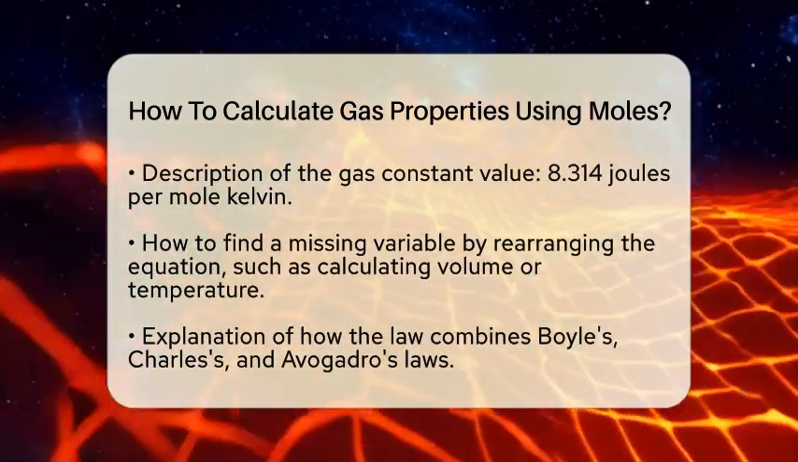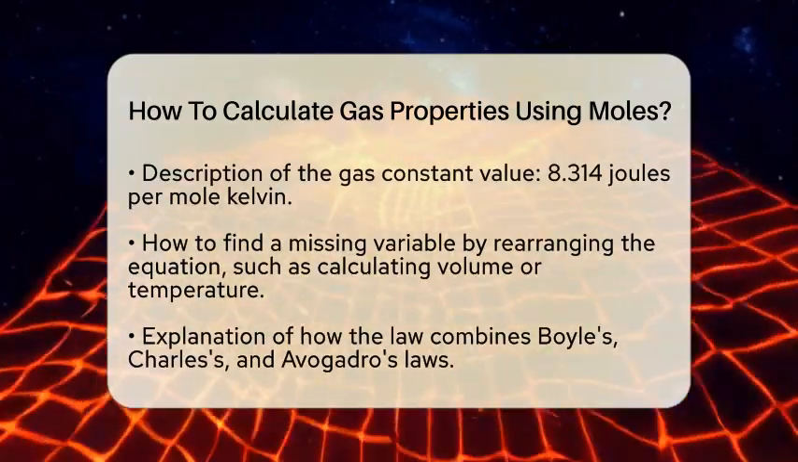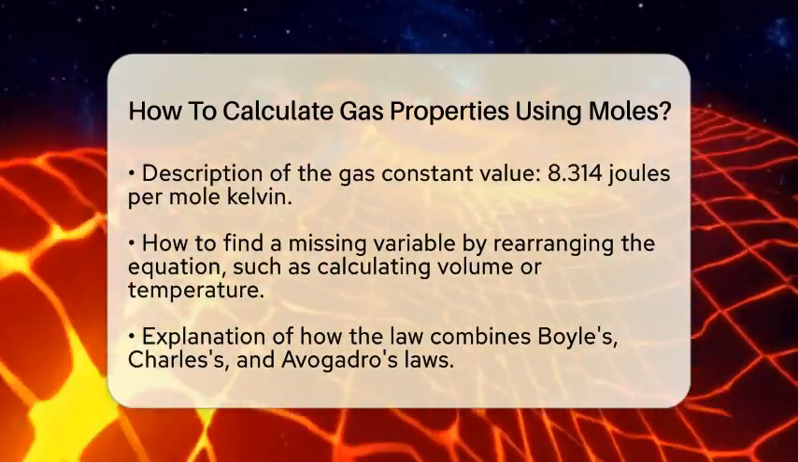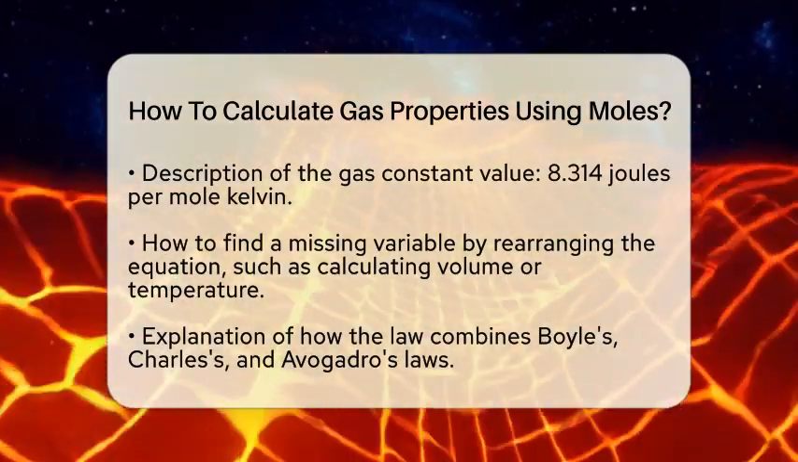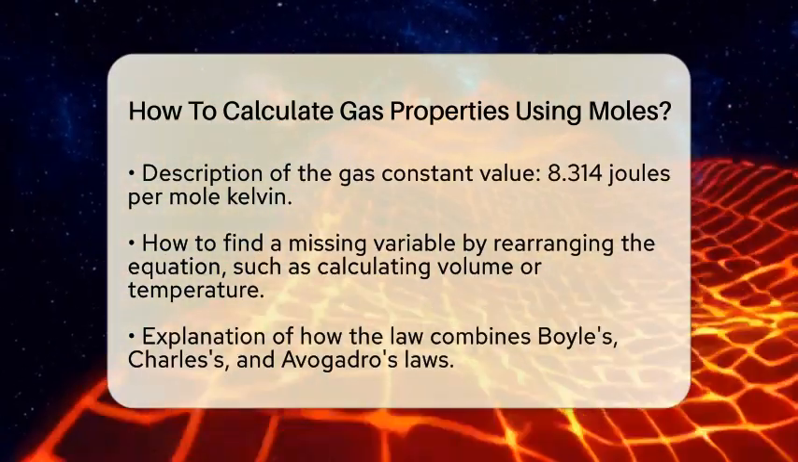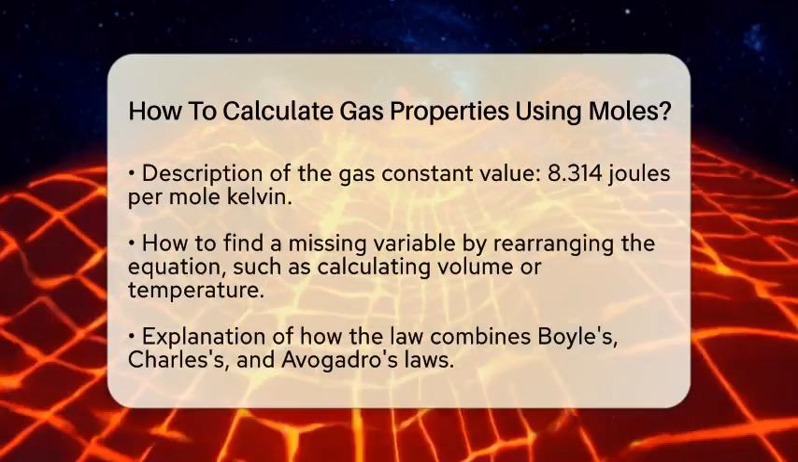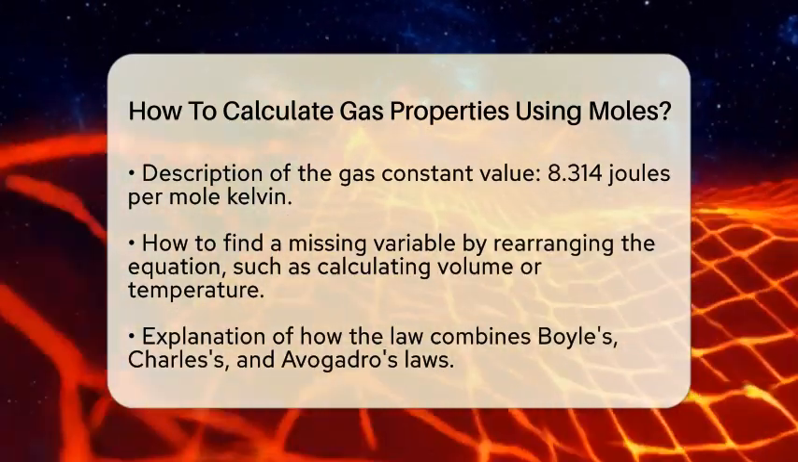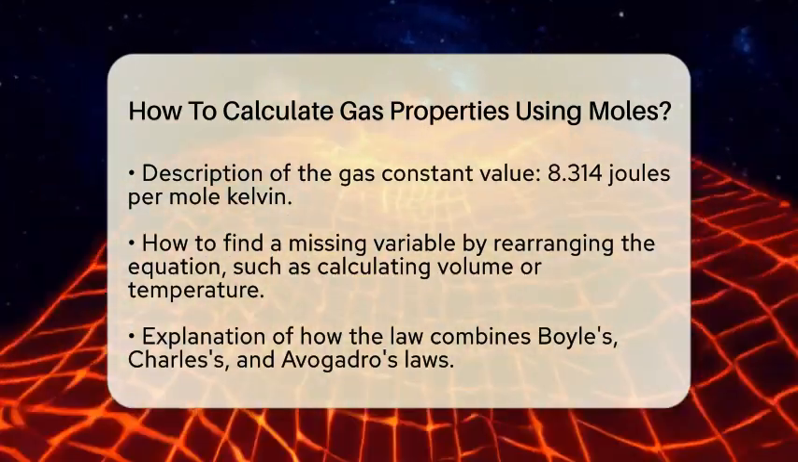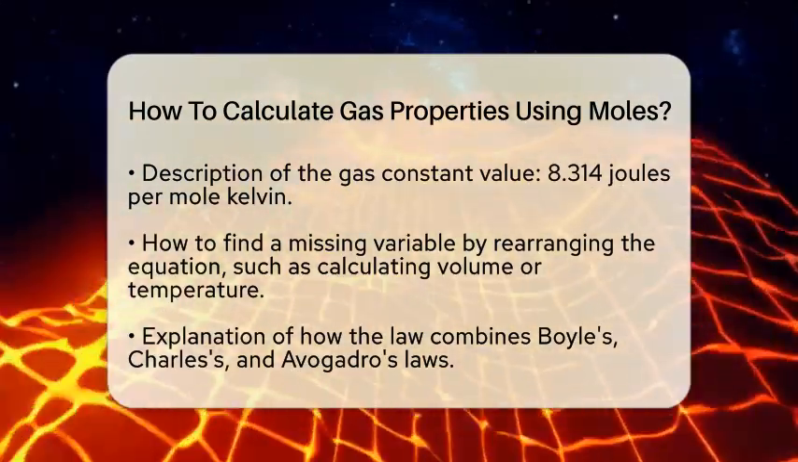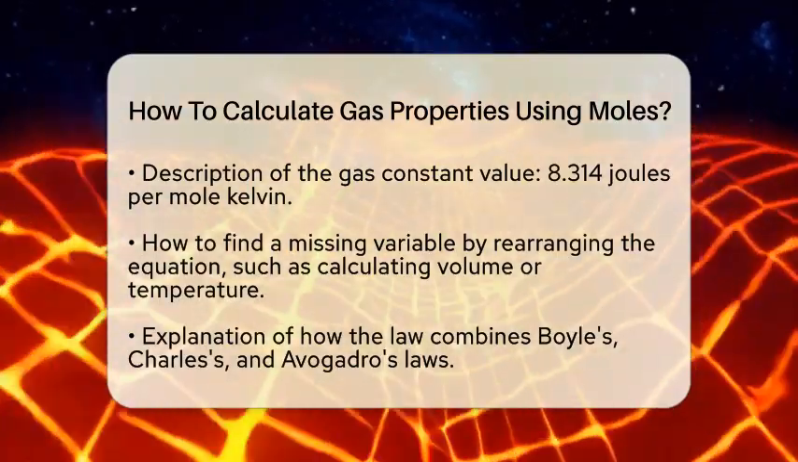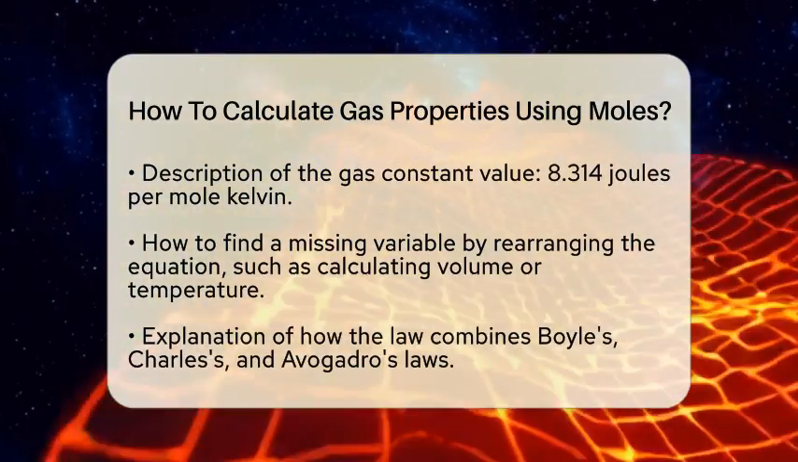The moles tell us how many particles are present, based on Avogadro's number, which is about 6.02 times 10 to the 23rd particles per mole. The gas constant is a fixed number, 8.31 joules per mole Kelvin. If you know 3 of these variables, you can find the 4th. For example, if you know the amount of gas in moles, the pressure, and the temperature, you can find the volume by rearranging the equation.